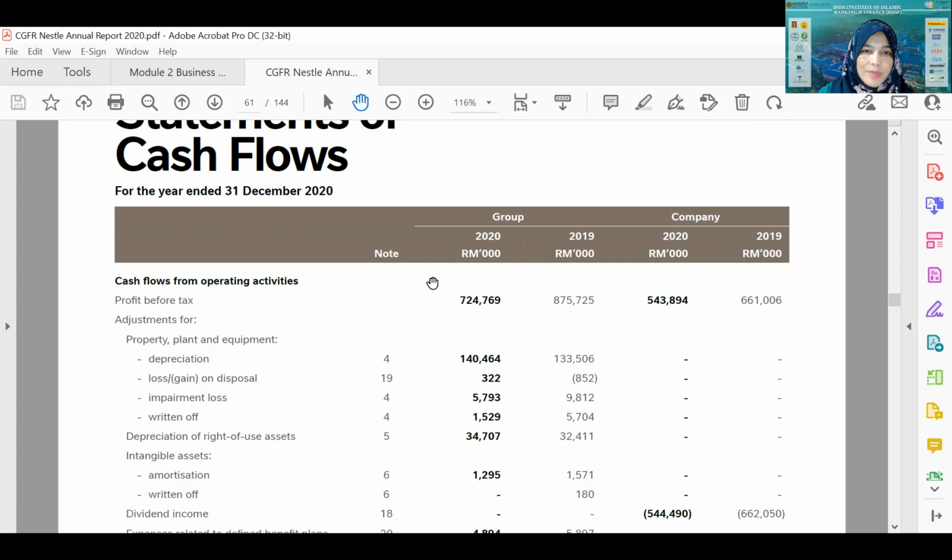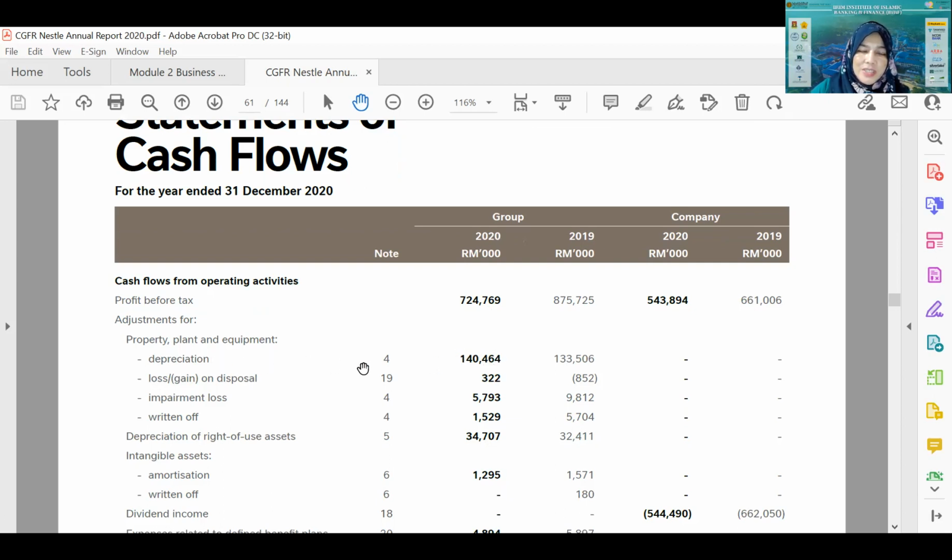So now, from the profit before tax, what is being presented here is the adjustment for property, plant and equipment. What does it mean here? Whatever financial figure does not really involve the in and out of cash will be adjusted here.